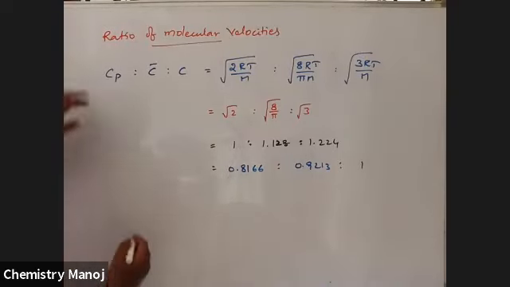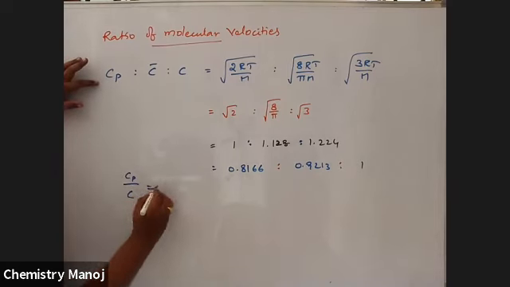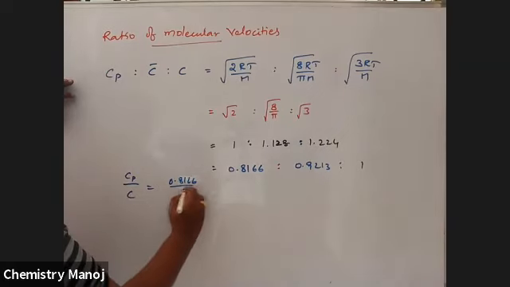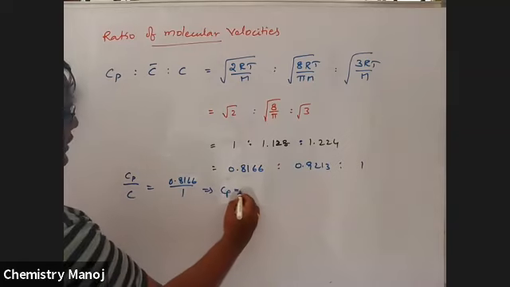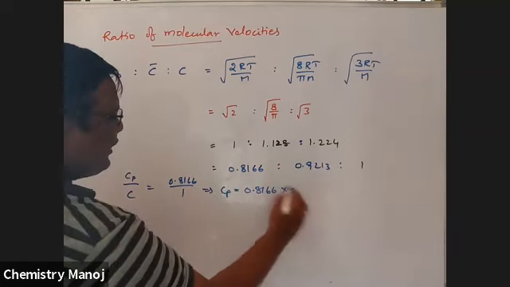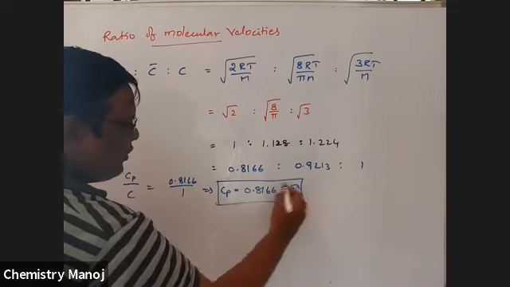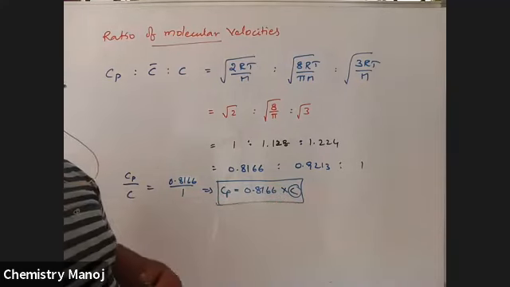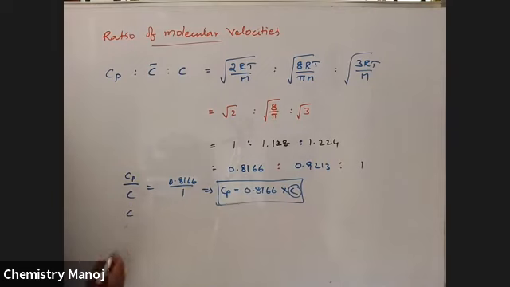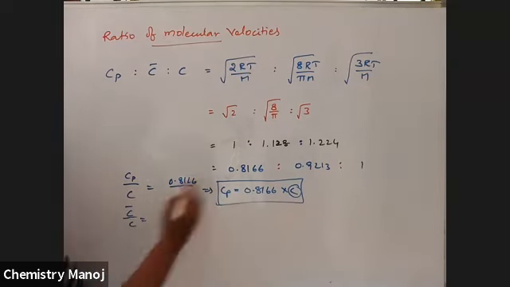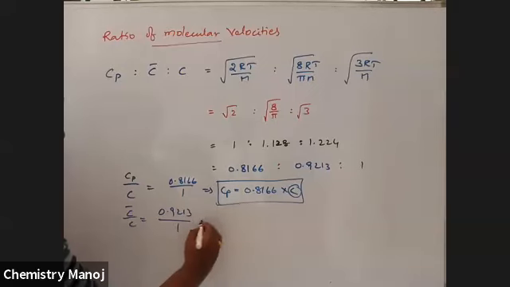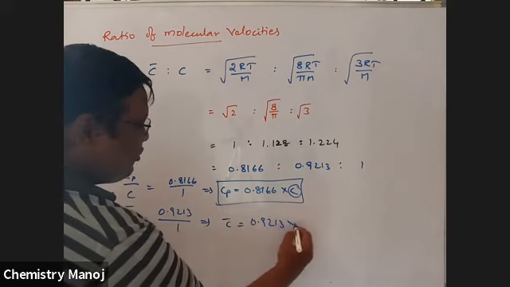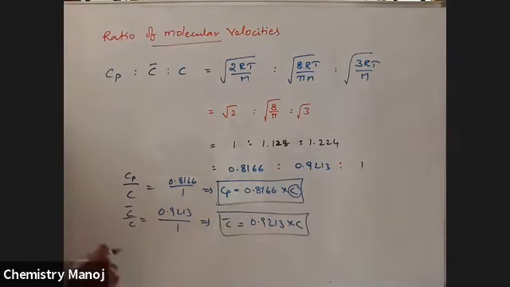For example, Cp by Cn, I want to calculate it. Cp by Cn is 0.8166 by 1. That implies Cp is equal to 0.8166 into Cn. If you know the RMS velocity, just multiply it with 0.8166, so that gives the most probable velocity. Similarly, C bar by Cn is 0.9213 by 1, so C bar, the average velocity, is equal to 0.9213 into Cn. It is another formula to calculate average velocity.